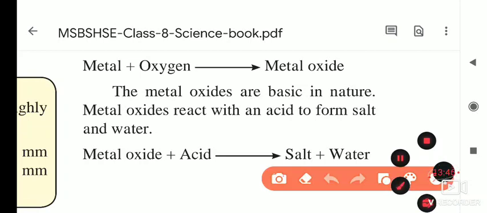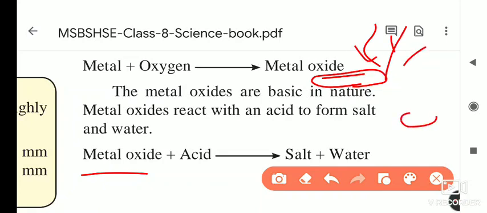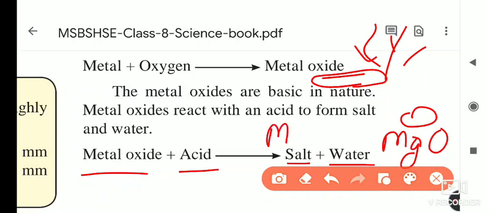After the formation of the metal oxide, what happens? I showed you the magnesium experiment yesterday: when we burn the magnesium ribbon, it forms a white powder. That white powder is nothing but magnesium oxide, that is MgO. If we add acid to that magnesium oxide, it forms salt and water, meaning MgCl2 plus H2O. In this way their oxides are formed.